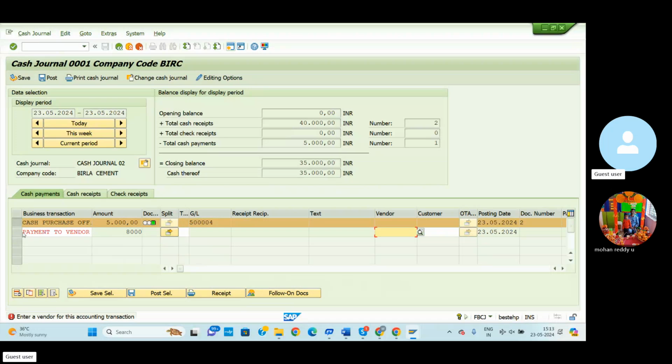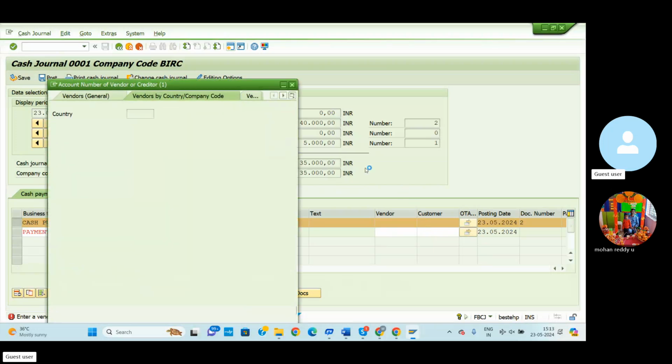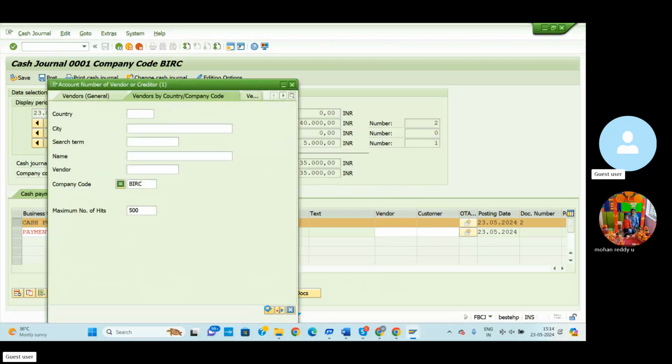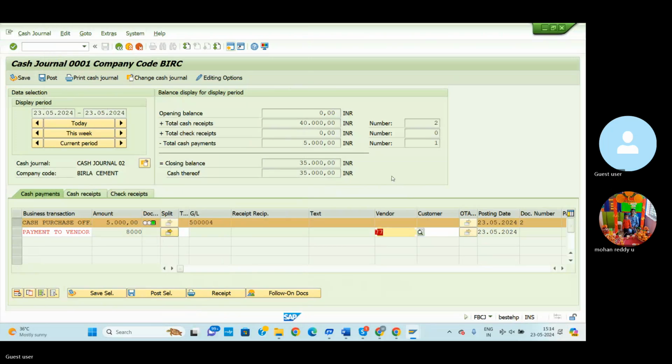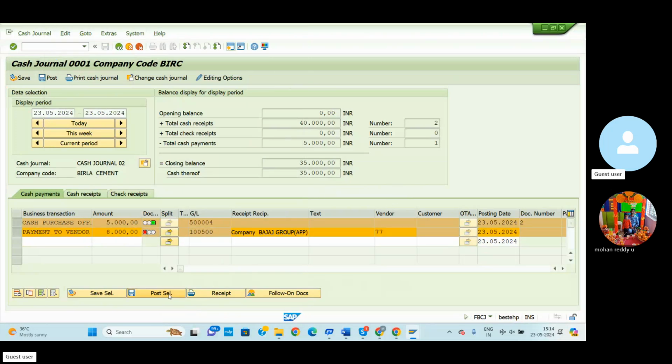In these situations we can select the payment to vendor, enter the money, and choose which vendor we need to pay. We select the vendor option, then automatically whatever vendors we already created in the company code will be displayed. Then we can select the first one, enter, select post sell. Then automatically the document is posted.